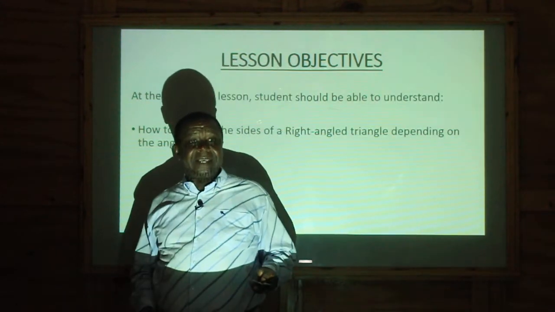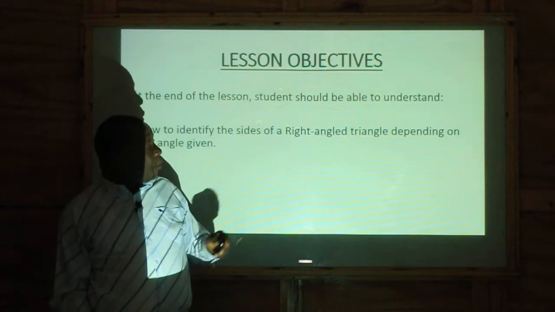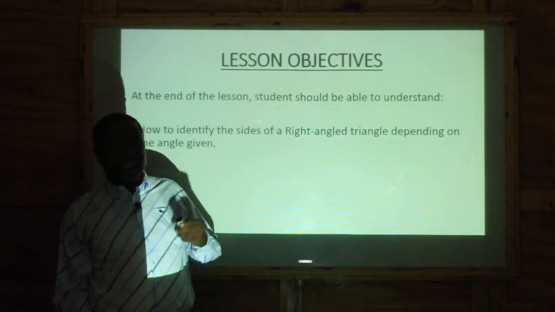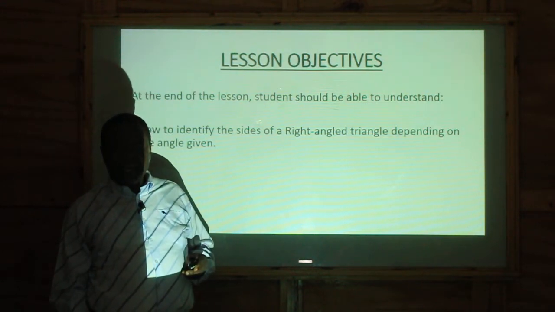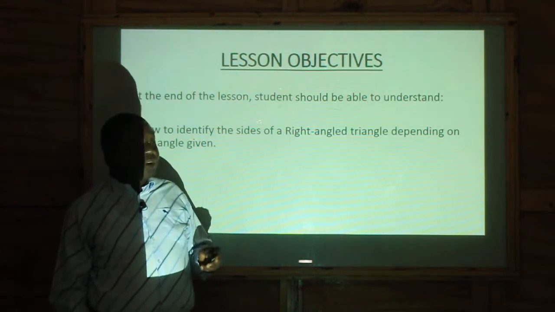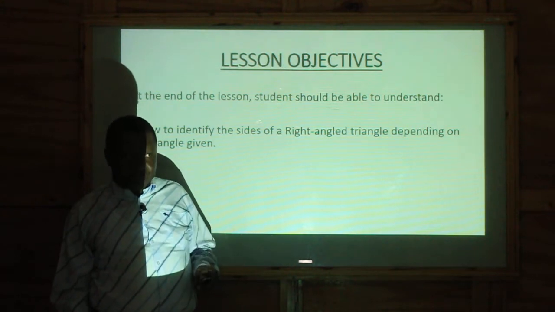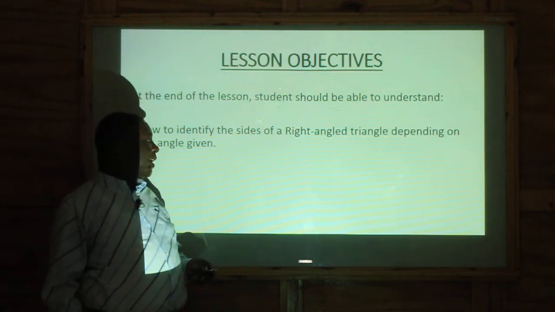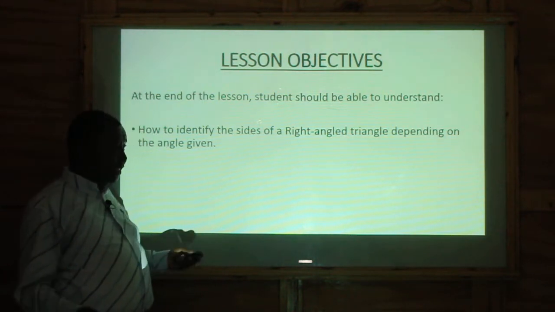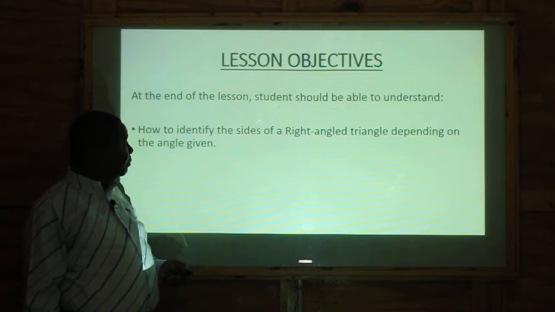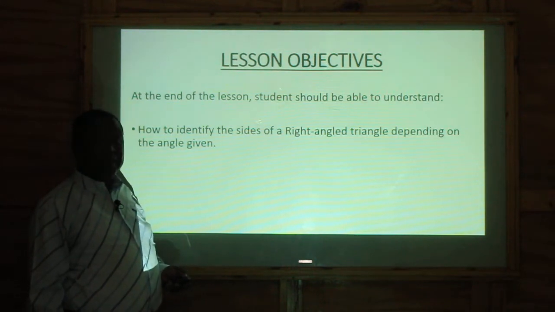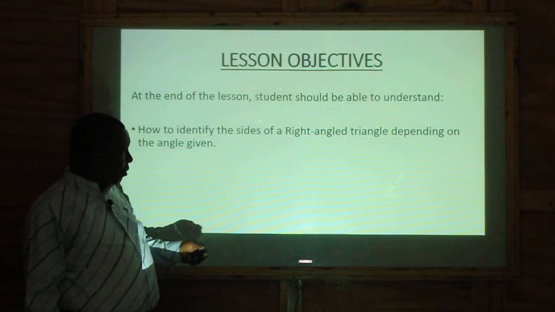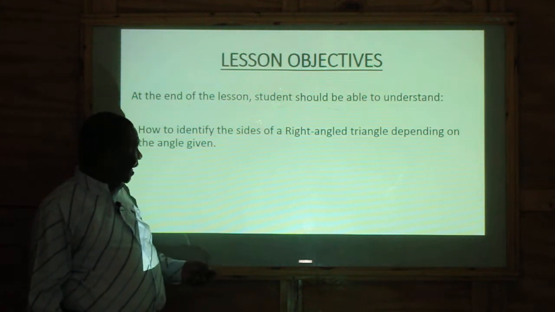What do I mean by that? You need to know which side is the opposite. You also need to know which side is the adjacent, and you also need to know which of the sides is actually the hypotenuse. So that is what I mean by identifying the sides of a right-angled triangle depending on the angle, because sometimes the naming of the sides changes. It depends on what angle you are talking about. But I'm sure I'm going to deliberate more on that as we get along.